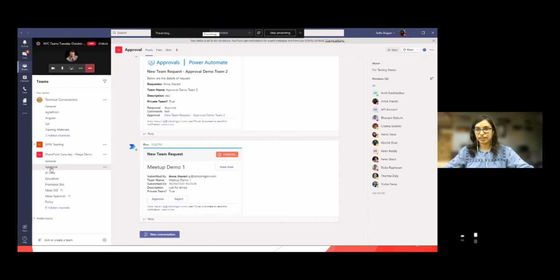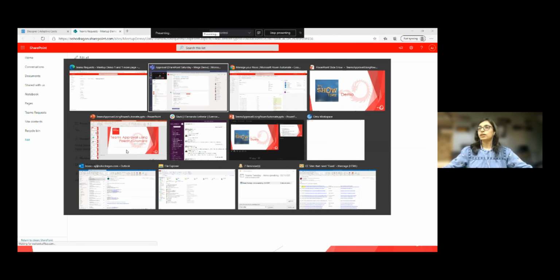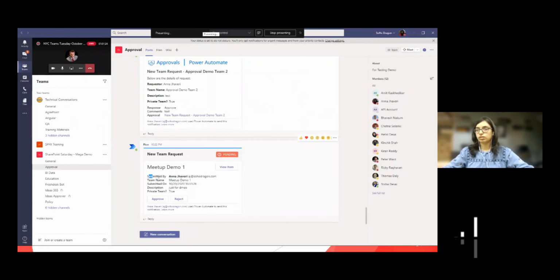If you see here in the approval channel, I have received a new approval request. This is an adaptive card that I have used here. It says new team request, it is pending. It shows me the team name, and I can click here and it will take me to the SharePoint list item which has this request data. Going back, it also includes the details of the request: who submitted this request, what the team name is, when it was submitted, what the description is, and whether it is a private team or not.